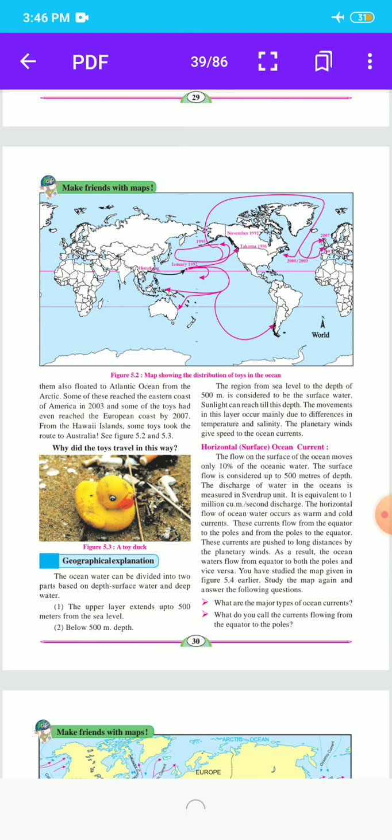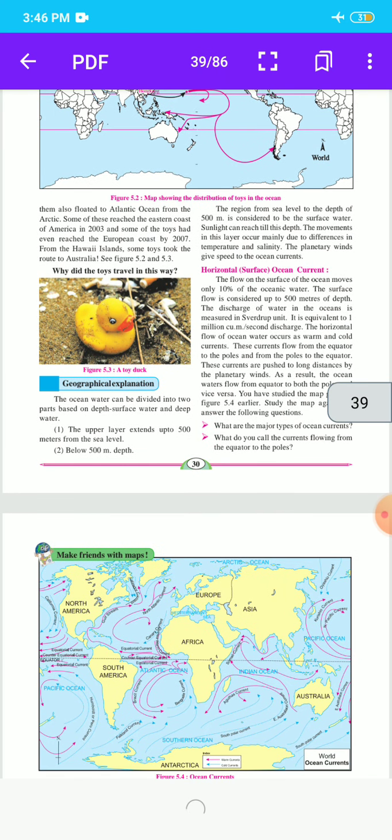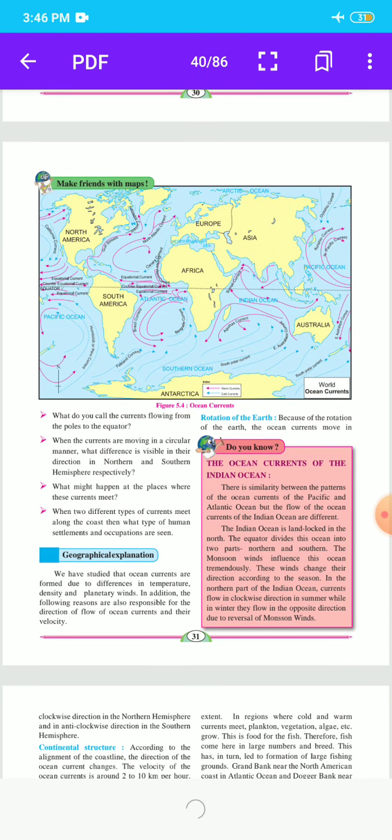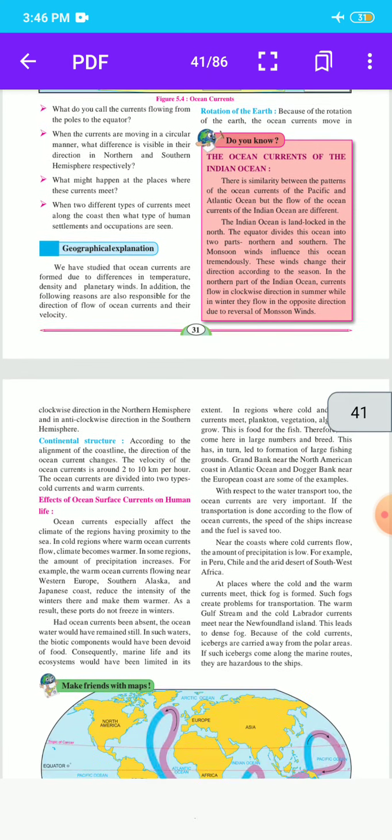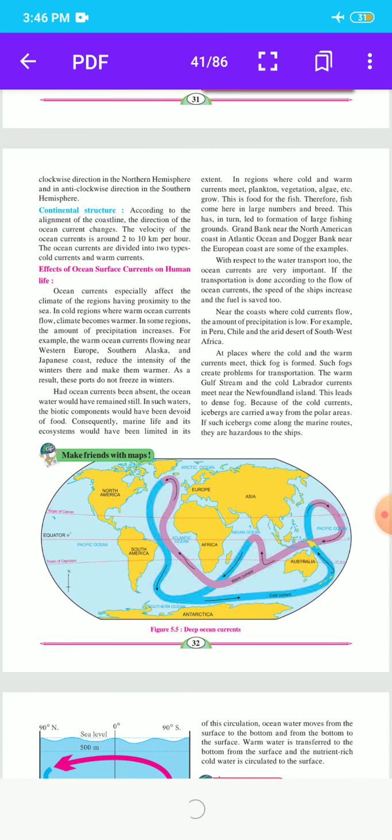Then the next point, horizontal surface ocean currents, was completed in the last video, with figure 5.4 of ocean currents. Deep ocean currents were also completed in the last video. Now let us start the effect of ocean surface currents on human life.